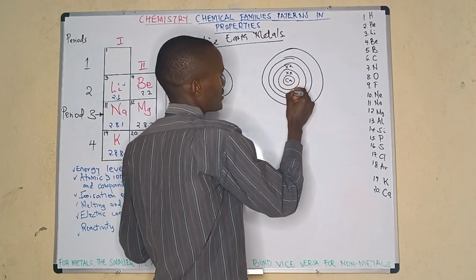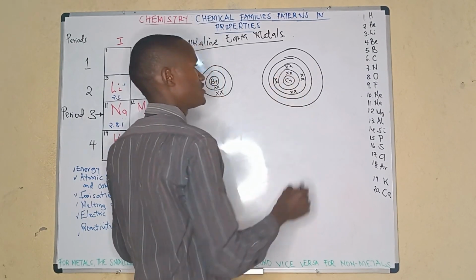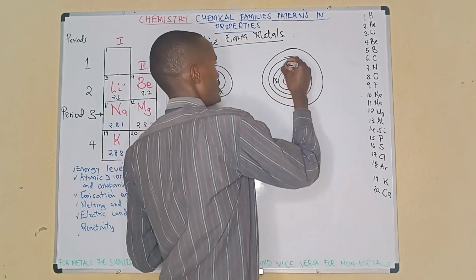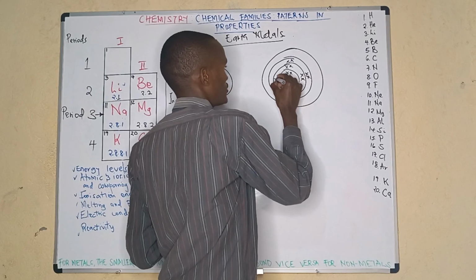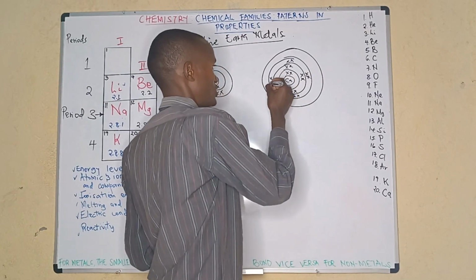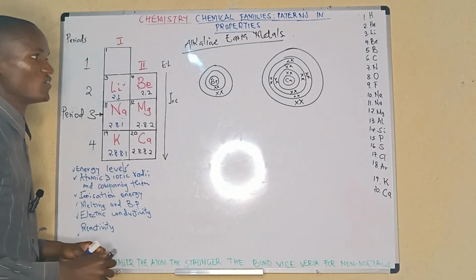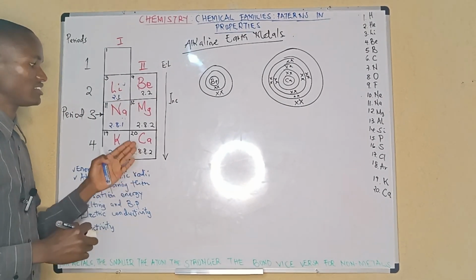1, 2, 3, 4, 5, 6, 7, 8. 2, 8, 8, 2. Another 8: 1, 2, 3, 4, 5, 6, 7, 8. And then 2. 1, 2. And that is the atom of calcium. Atomic number 20. The configuration is here.